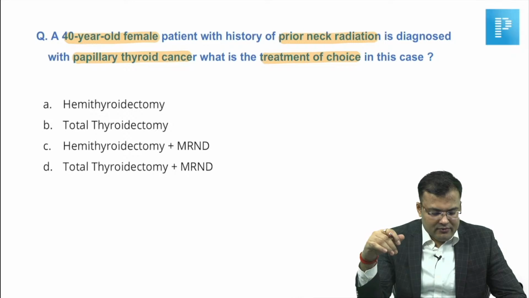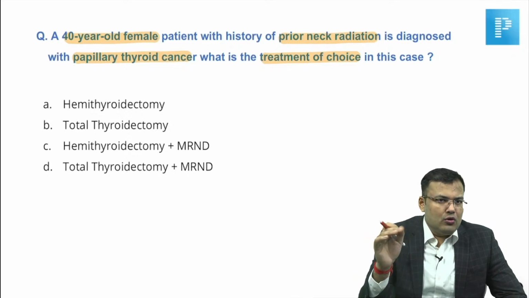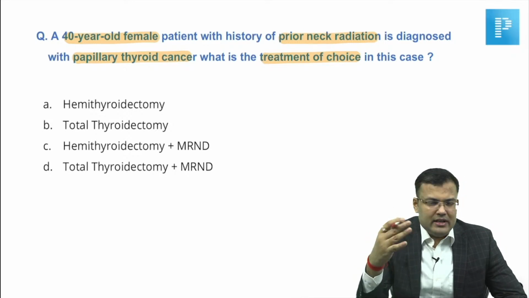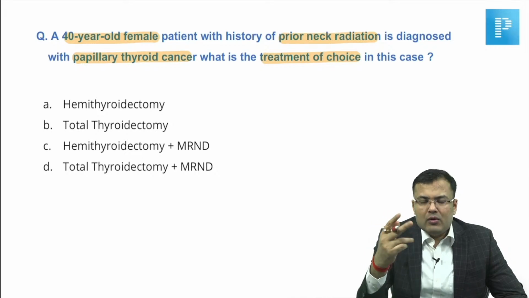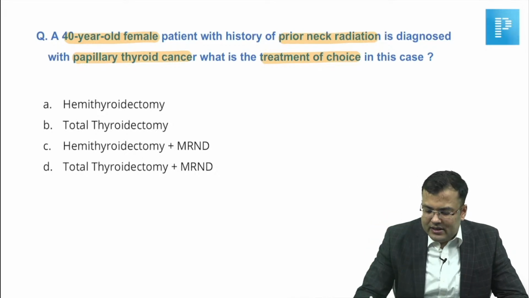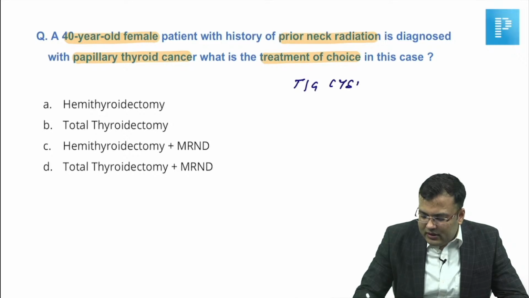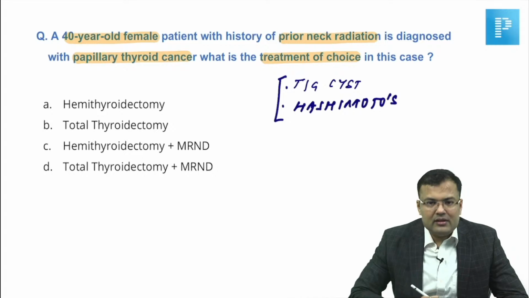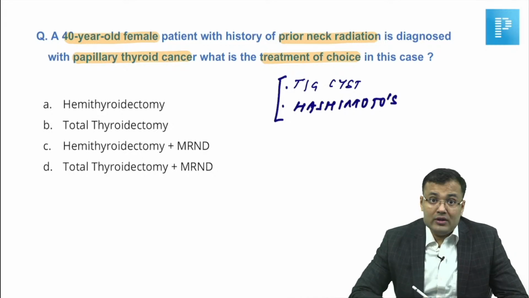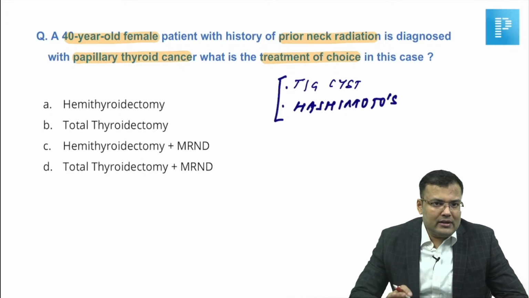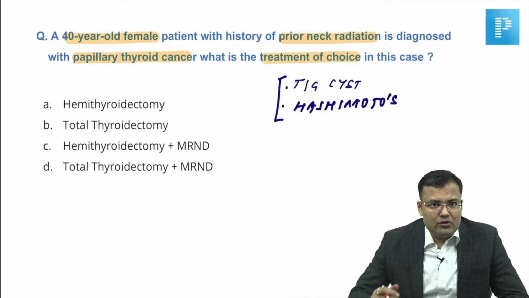Yes. Now see guys, you know that low dose radiation exposure during childhood increases the risk of papillary carcinoma. What are the other two risk factors which are going to increase the risk of papillary carcinoma? Tell me. It is thyroglossal cyst, and another, Hashimoto's thyroiditis. So thyroglossal cyst and Hashimoto's thyroiditis are going to increase the risk. Right? You know that it is seen in young females, 3rd to 4th decade.